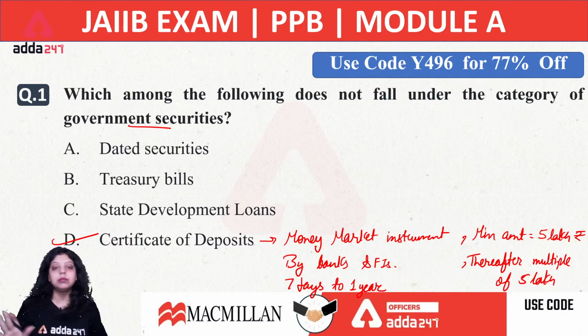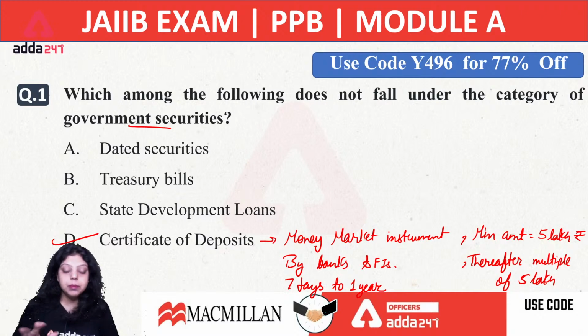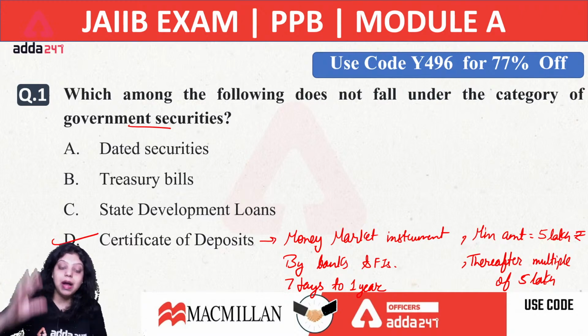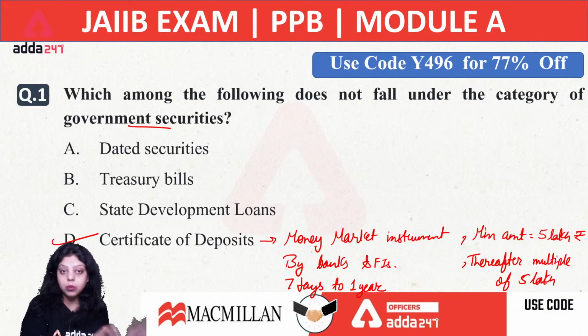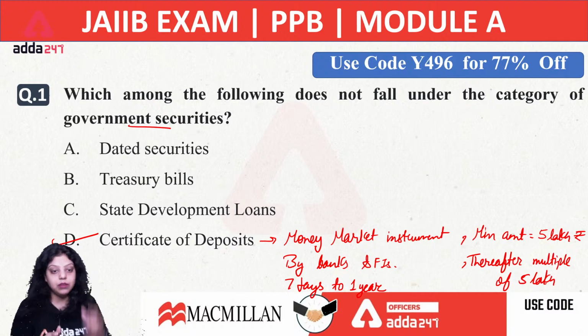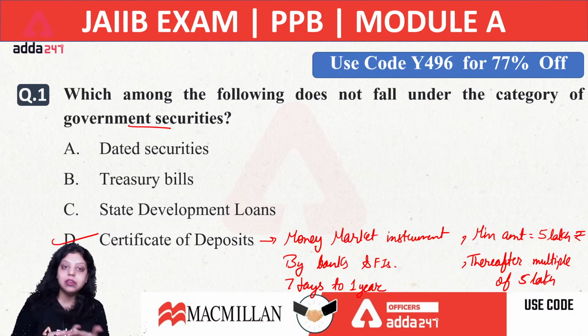There is no maximum ceiling. There is no maximum limit on how much amount of certificate of deposit a bank or a financial institution can issue. The minimum limit is there, that is 5 lakh. Earlier it used to be 1 lakh. Now it has been changed. Now it is 5 lakh. The minimum amount is the same for both commercial papers and certificate of deposit.